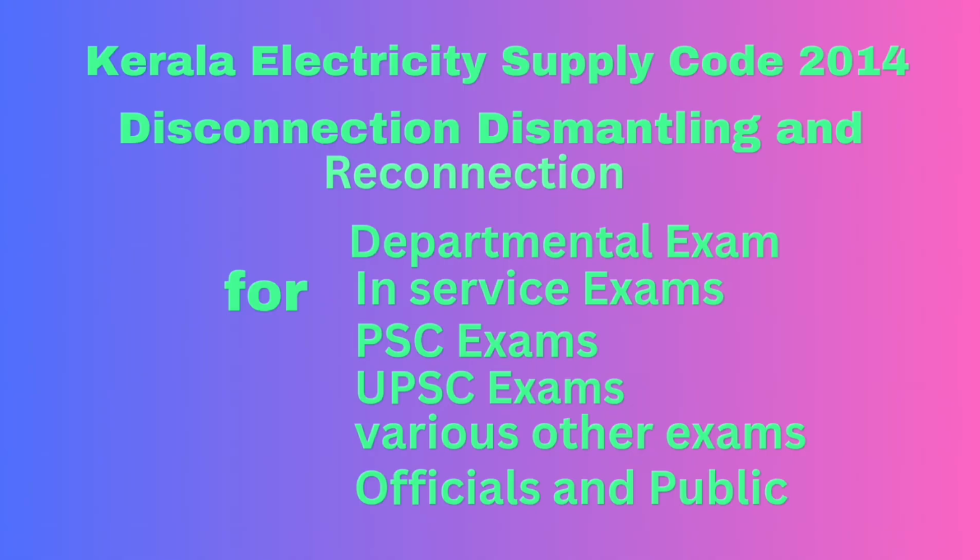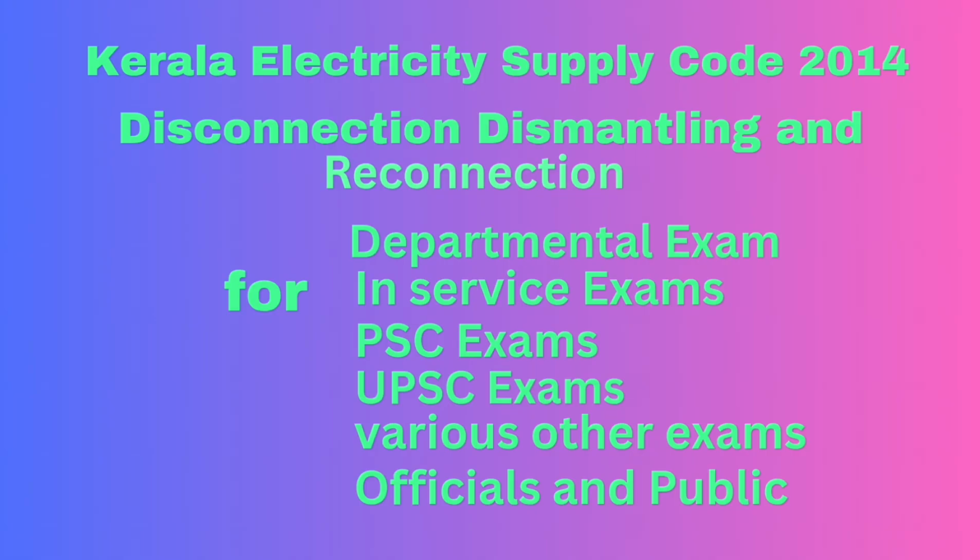J. If the wiring, apparatus, equipment or installation at the premises of the consumer is found to be defective or unsafe or there is leakage of electricity. K. If the consumer is found to have altered the position of the meter and related apparatus or if the consumer uses any apparatus or appliance other than the one authorized by the licensee.